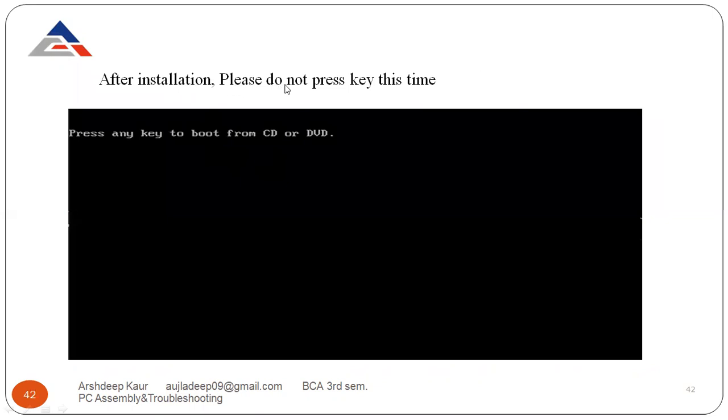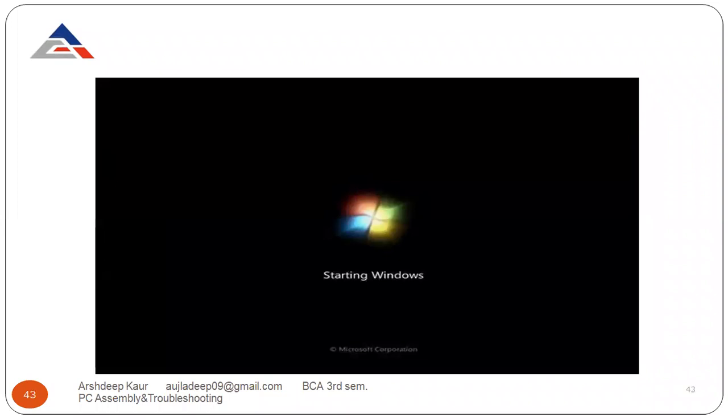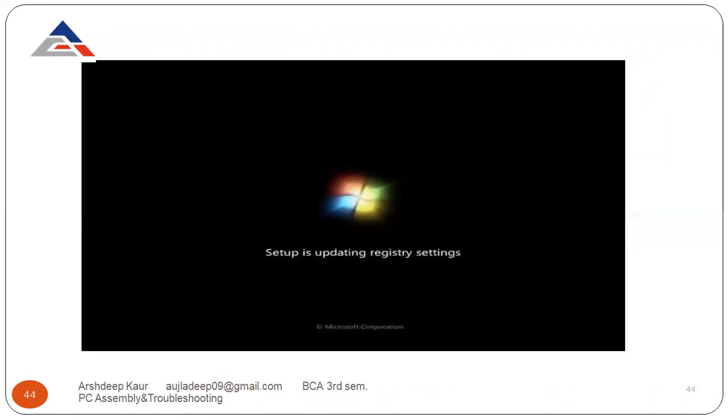After installation, please do not press any key this time. It says press any key to boot from CD or DVD. So when it is installing, don't press any key. You have to wait. Now Windows is starting. Setup is updating registry settings. Now the setup is updating registry settings.